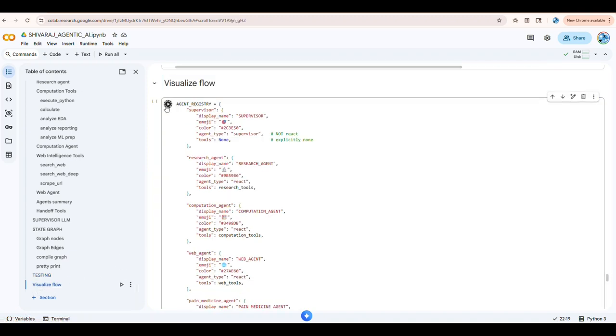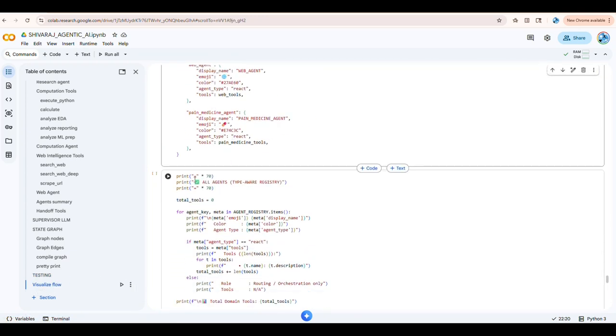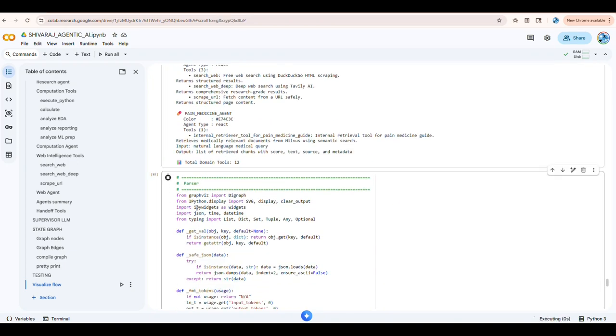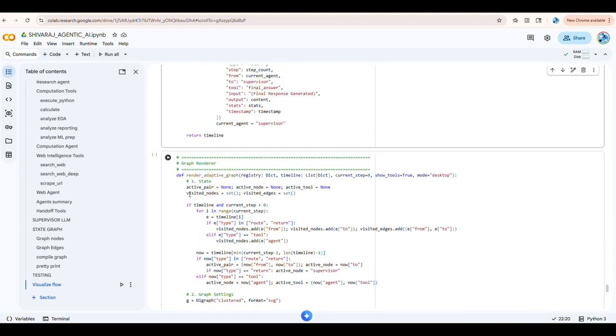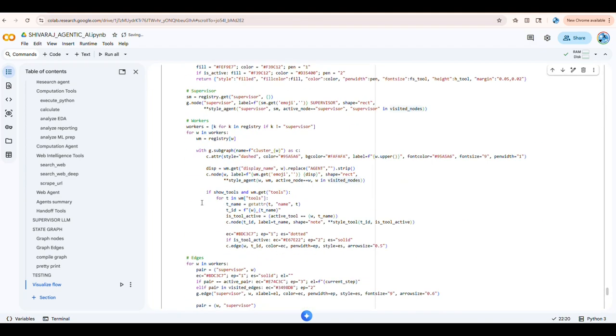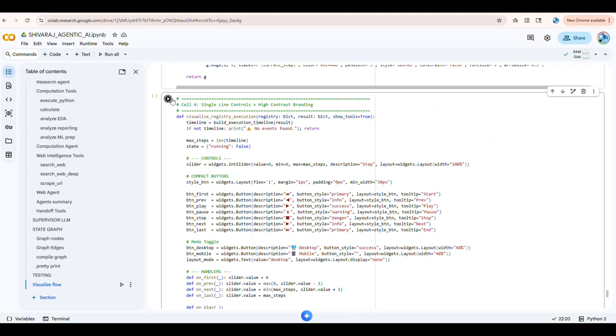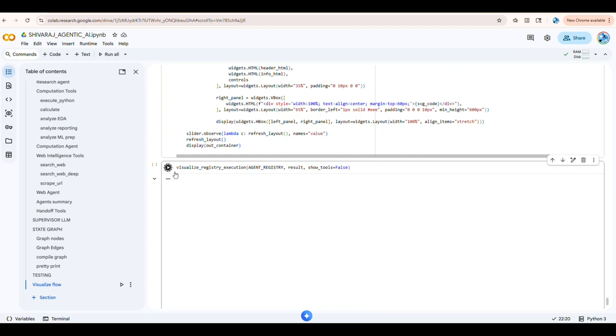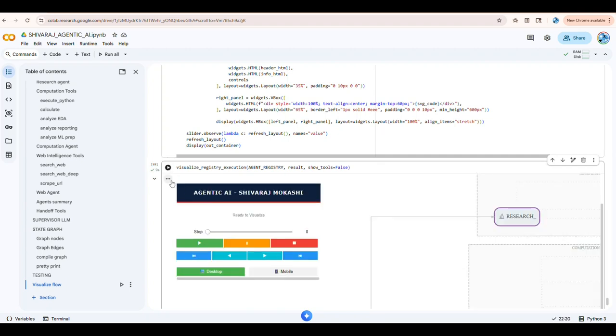For visualizing we have to make an agent registry. To help you guys understand, I have built a particular UI, so with that UI you can understand these particular things. You just need to run it after running pretty print. Okay, so once you run all these cells, then you will run this. Then what you mentioned, show tools false. No, I want this also to be true, and run it back.